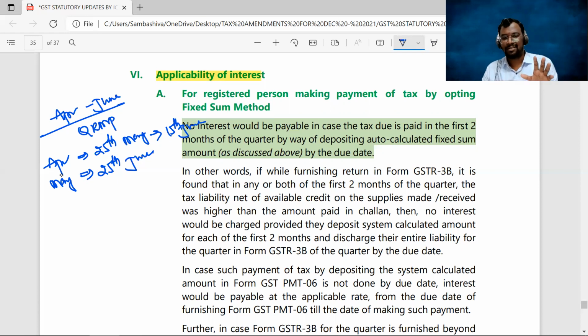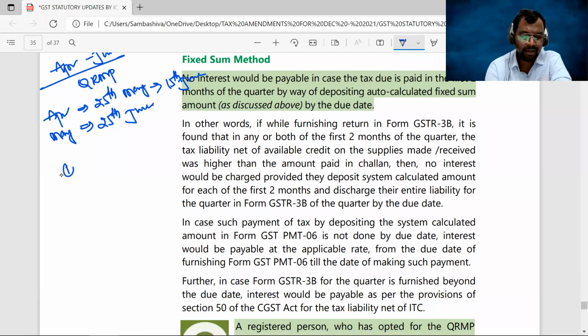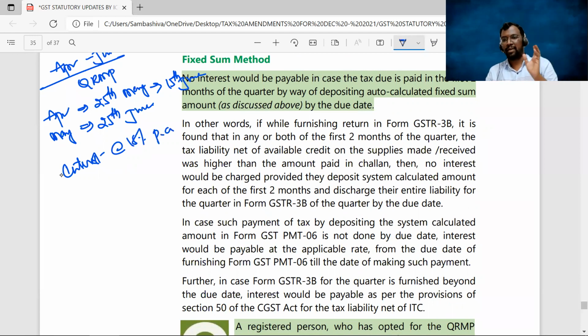Are you following, sir? Right? For the delay in payment of tax, what is the interest? Interest would be leviable at the rate of 18% per annum. Clear, sir? Sir, that means whether I opted for the fixed sum method or the self-assessment tax method for the payment of tax, under both the options, am I supposed to pay interest? The answer is may or may not.